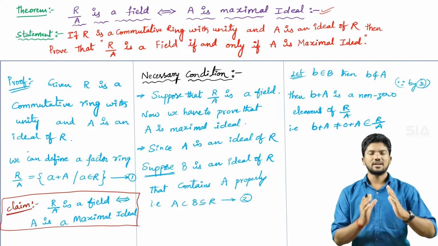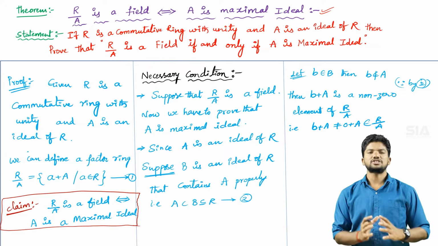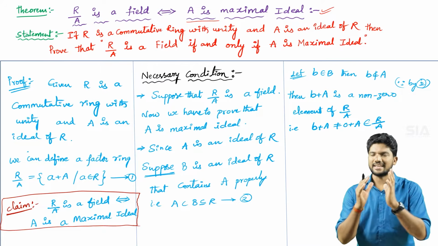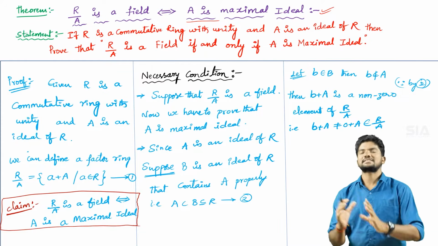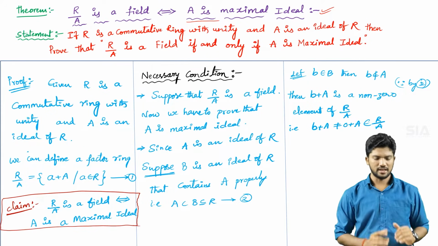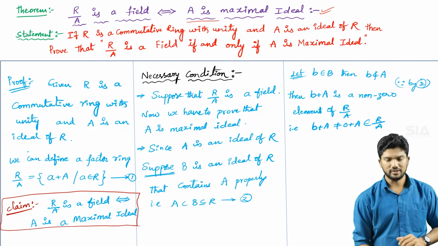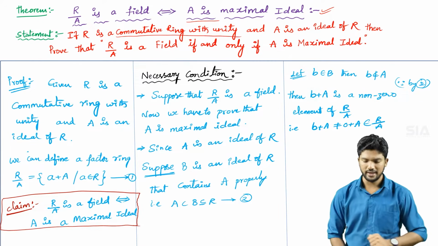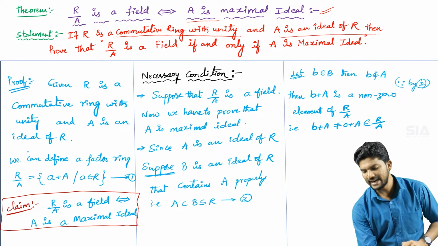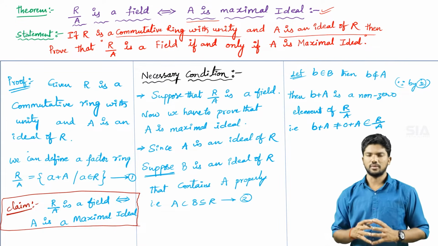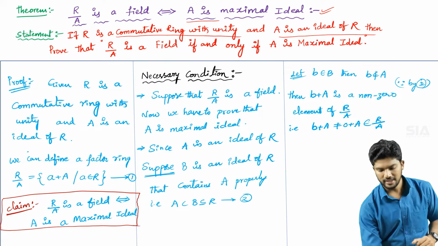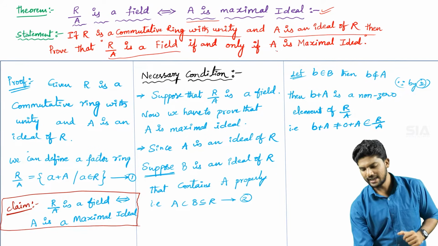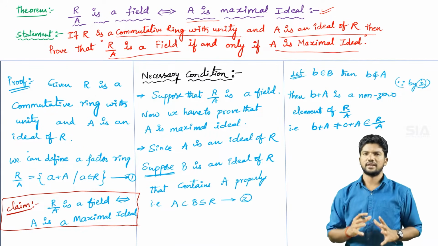R/A is a field. What is R/A? Quotient ring. The quotient ring is a field if and only if, we have to prove, capital A ideal is a maximal ideal. That is the next statement. You can see the statement: if capital R is a commutative ring with unity, and capital A is an ideal of capital R, then we have to prove that R/A is a field if and only if capital A is a maximal ideal. So, a very important theorem.